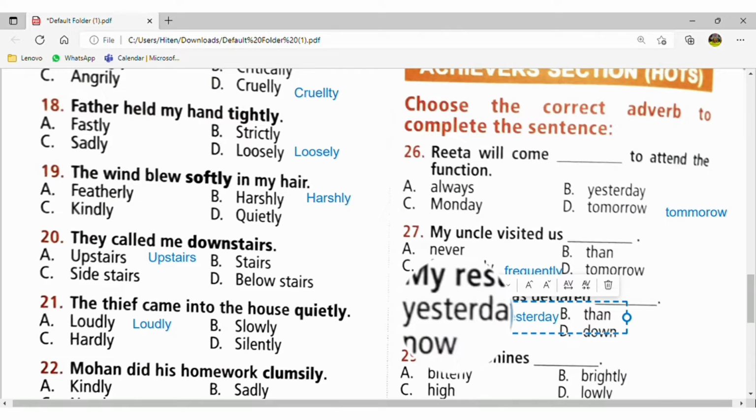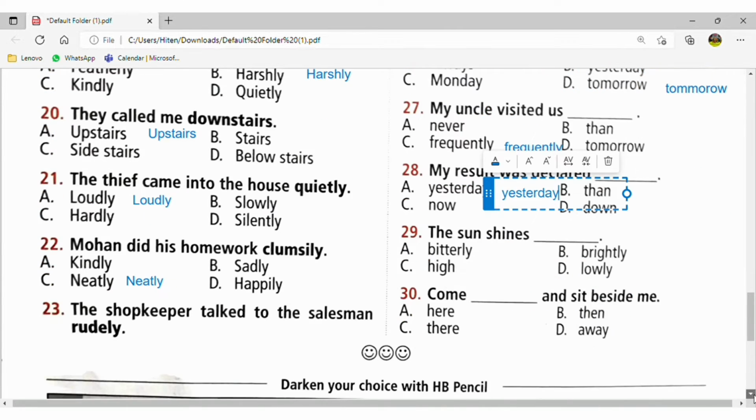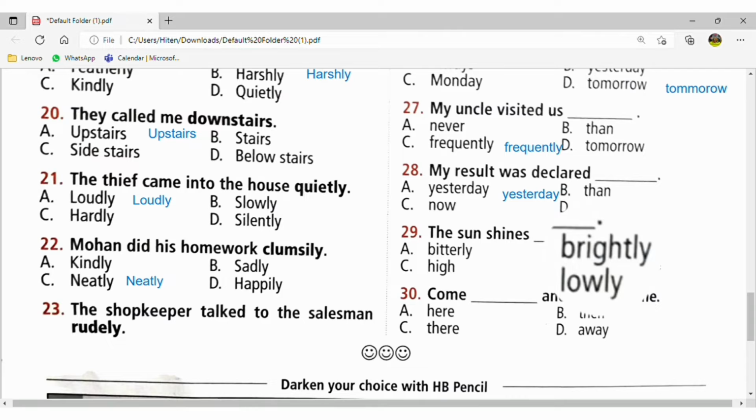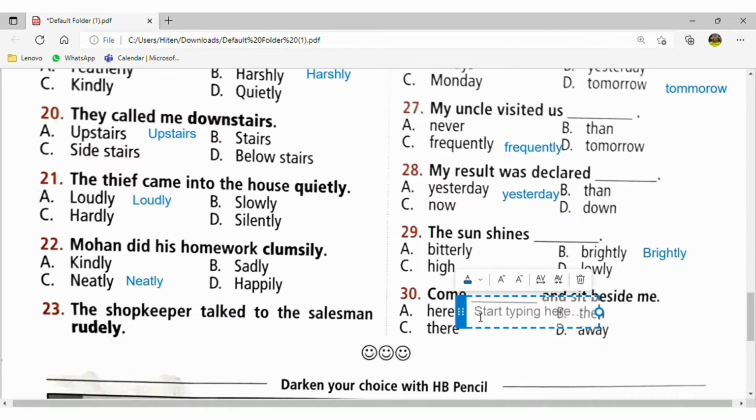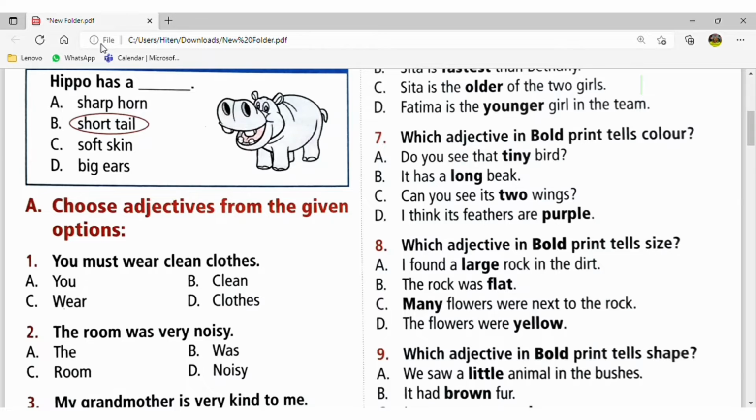The sun shines. How does the sun shine? The sun shines brightly. Come here and sit beside me. Sit next to me. So come here. And here we generally use the adverb of place. So I think the adverb is clearly known to everyone.